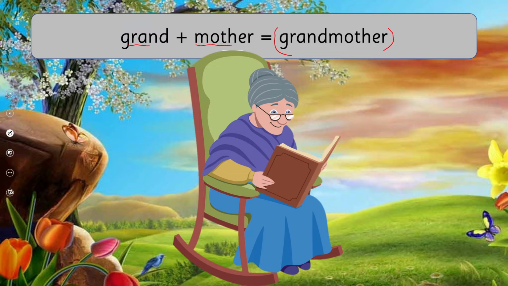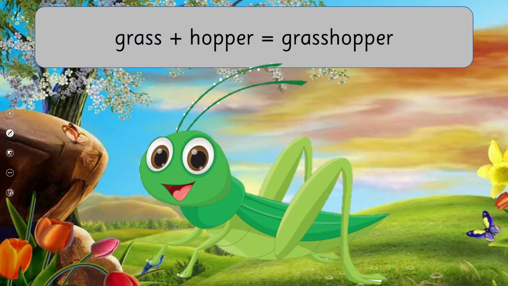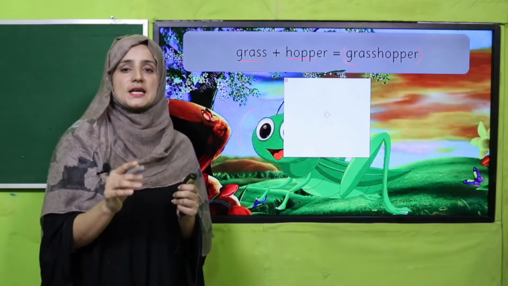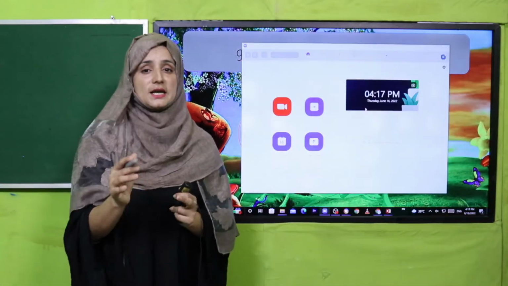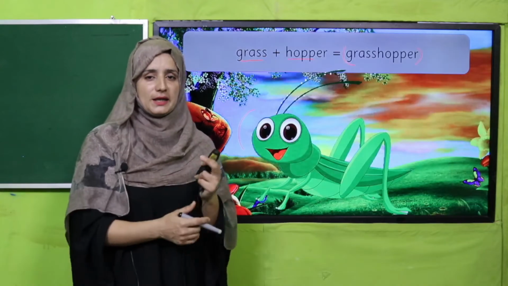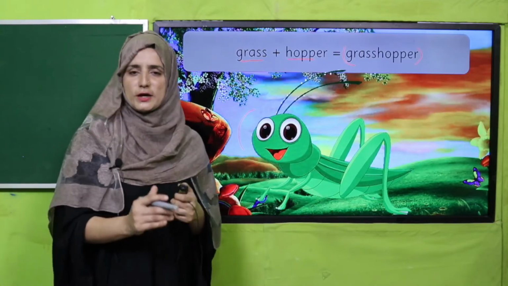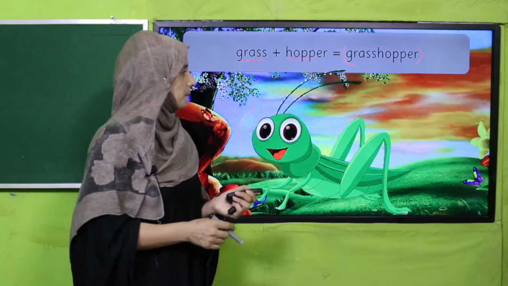Such types of words are called compound words. Yes, there is another word, my dear students, grasshopper. We usually see such insects on grass. Yes, my dear students, such types of words have their different meaning and they give us a different look and different meaning. So these words are called compound words and we usually face them in our daily life also.